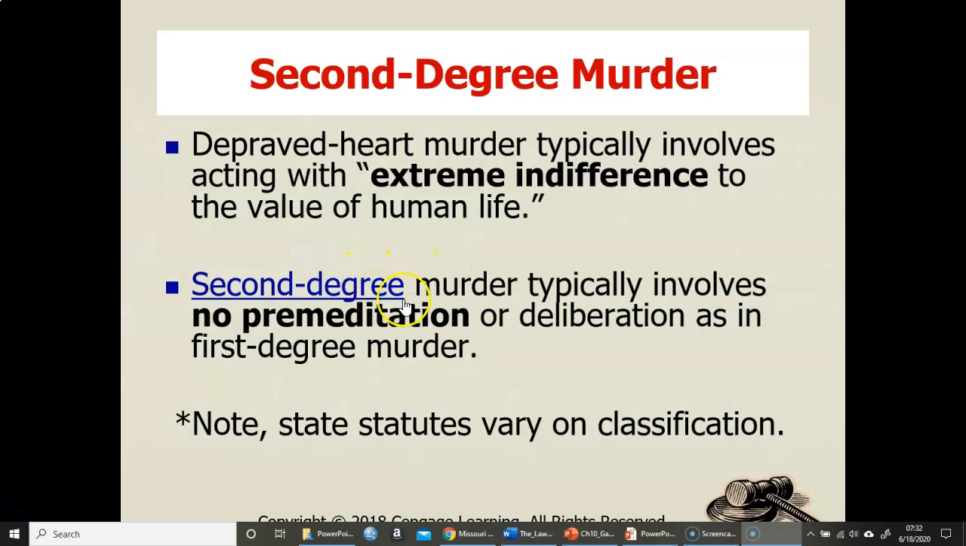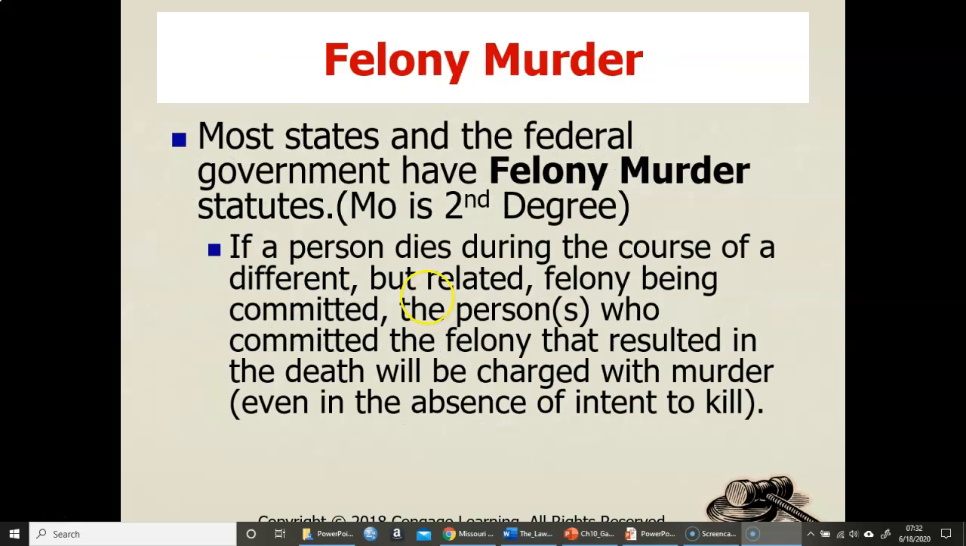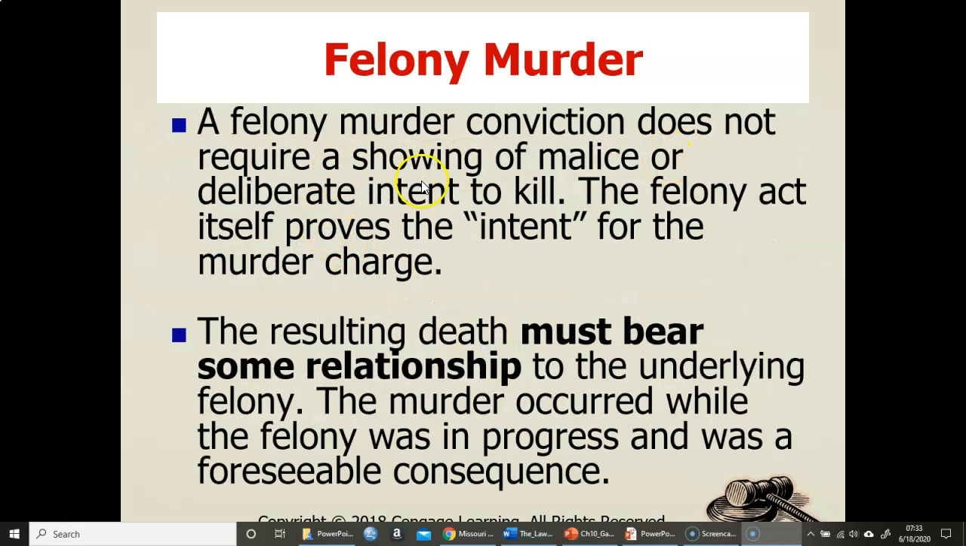As you read our statute and through your blue book, think about what type of premeditation, or if they even need premeditation, as far as our statutes go. Again, felony murder: a person dies during the course of a related felony being committed by that person, and each statute is going to be just a little bit different. A felony murder conviction does not require a showing of malice or deliberate intent to kill. It could be a total accident. Like we said, the person fleeing the scene of the robbery did not intend to hit another person with a car, but it happened. It can still be charged as that murder.